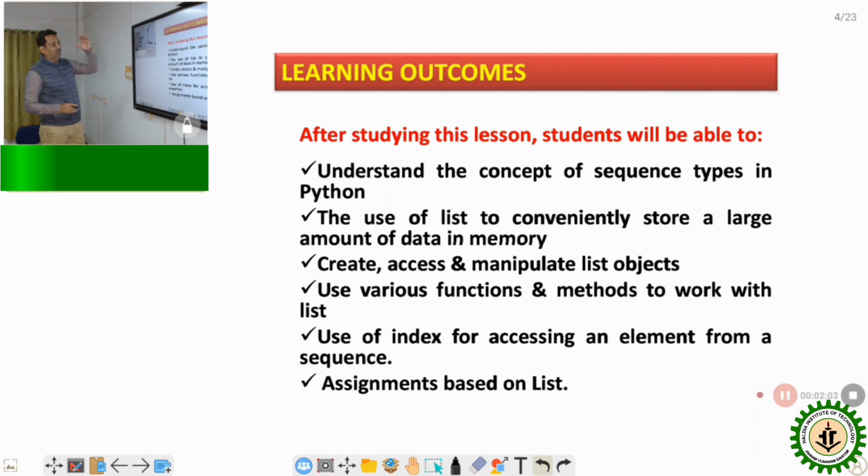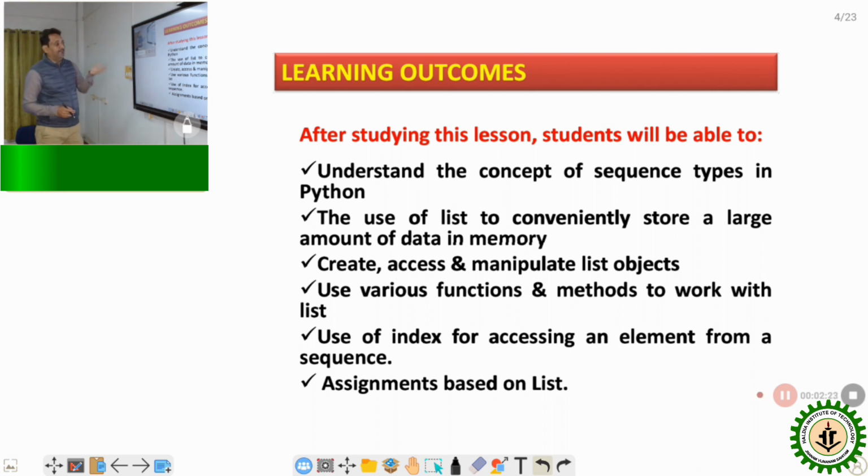So what is the outcome of this lecture? First of all, understanding the concept of sequence type in Python. Then the use of list, a convenient way to store a large amount of data in memory.